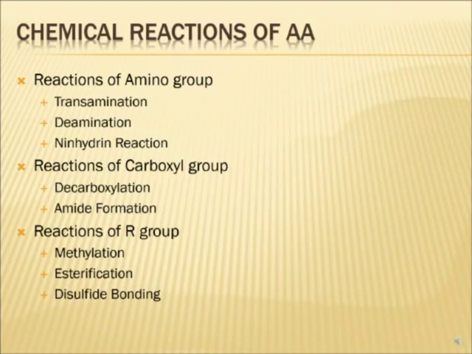Then other reactions are due to the R group, like methylation or transmethylation. Methionine is most importantly used in this. It is the active form, S-adenosyl methionine. It donates methyl groups in several reactions. Phosphorylation: serine, threonine and tyrosine also have an OH group. That OH group undergoes phosphorylation, and this property is used in the phosphorylation and dephosphorylation of several enzymes. It helps in the regulation of enzyme activity.